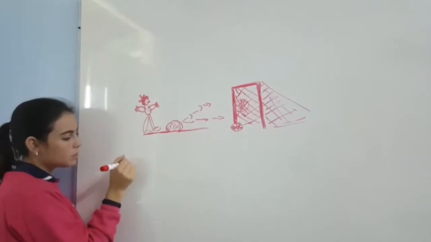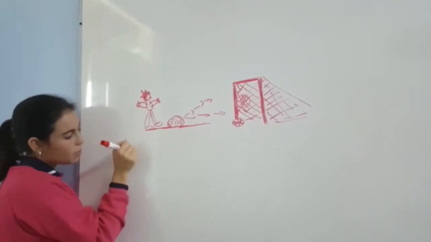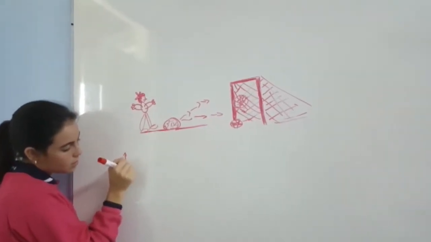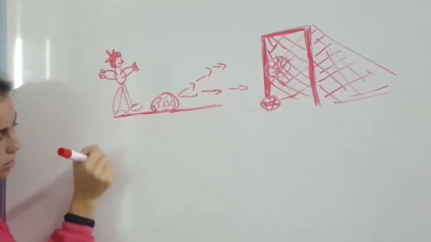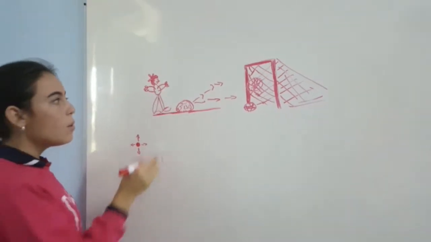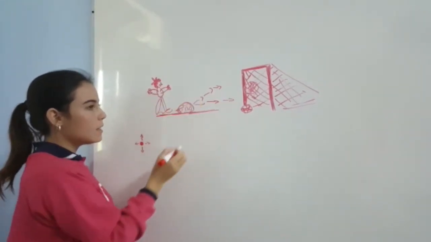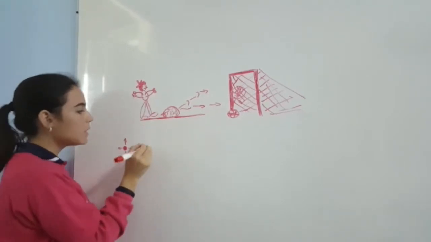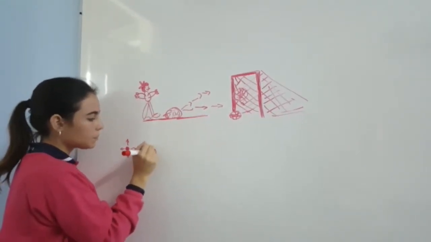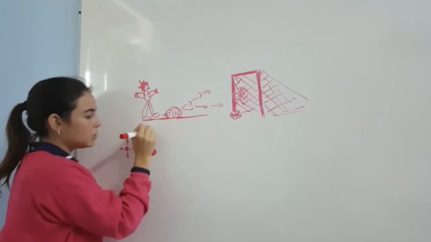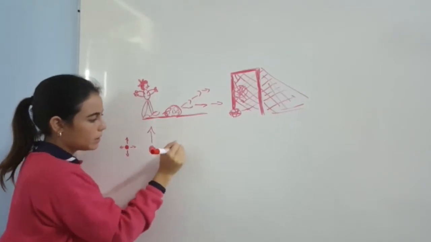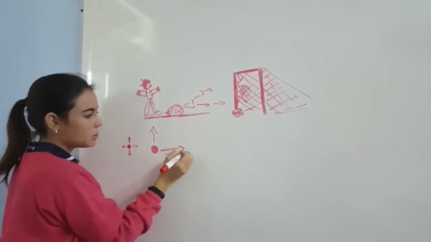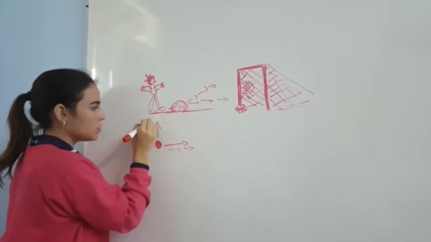When the ball is at rest, the vectors are the same. But then, when Sofia kicks it and the force is acting upon it and it moves, the vectors change. And this vector increases and this vector increases because this is the direction it's traveling in and this is the acceleration.